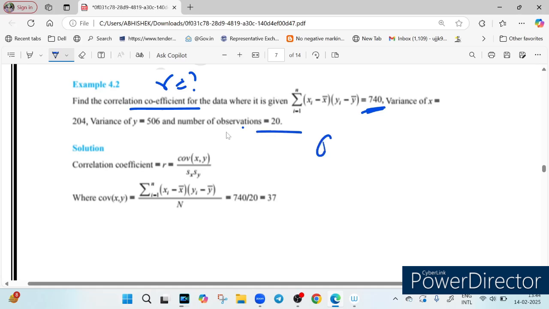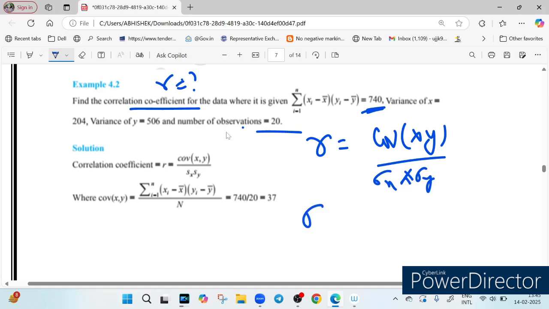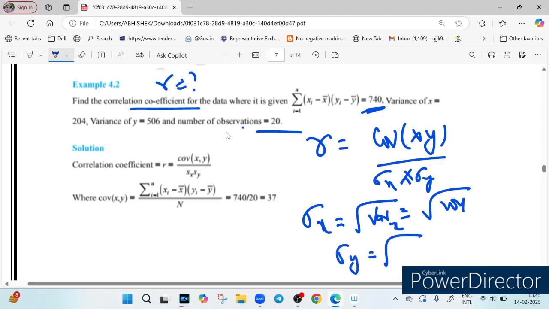So you just have to apply the formula: r is equal to covariance of xy divided by sigma x into sigma y. Now you know what sigma x is? These are standard deviations, and standard deviation is equal to under root of variance. So standard deviation of x is under root of 204, and standard deviation of y is under root of 506. Okay, so we know the denominator. Now let's calculate the numerator.